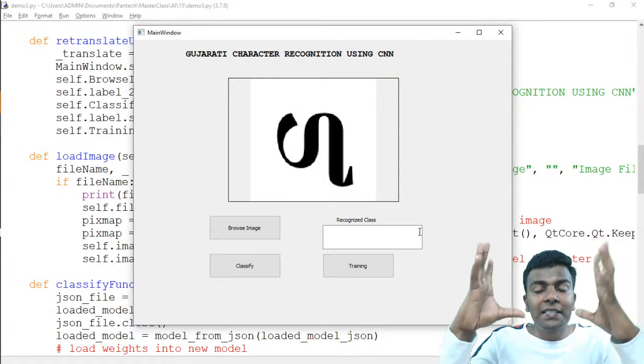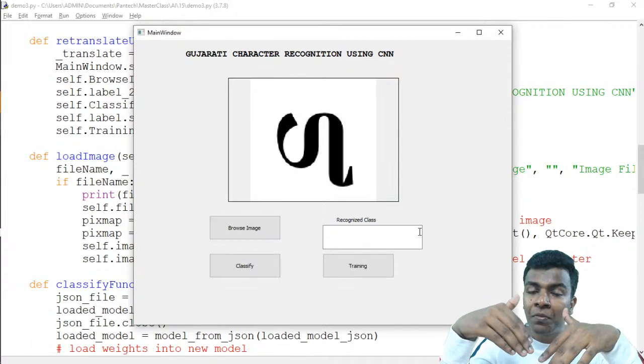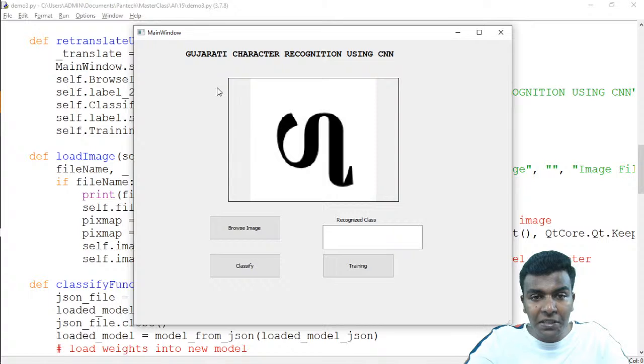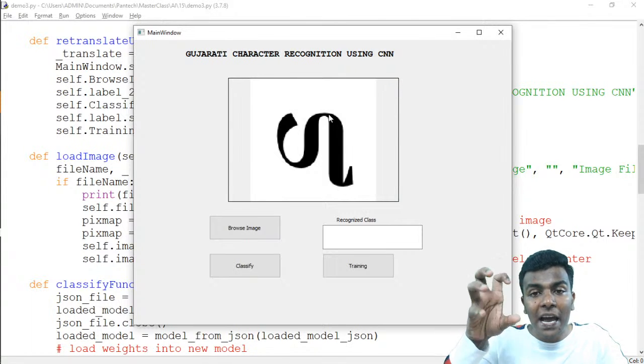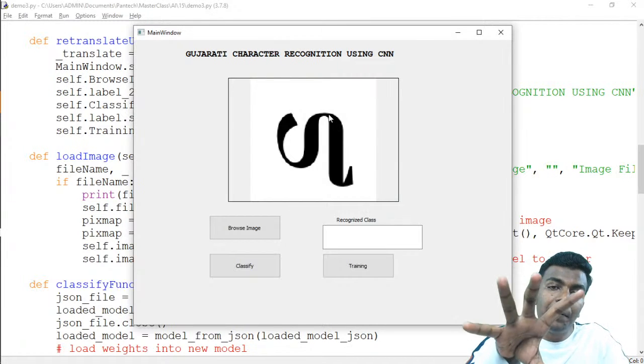So we need to rescale our input image to fit inside that image label. To do that, first of all we are going to use the pixmap.scale function to get the image label width and image label height, the square box which is present here, to scale the current image which we have loaded inside this image label.